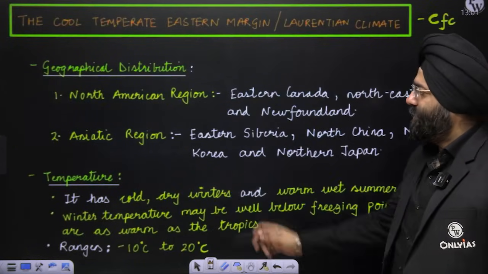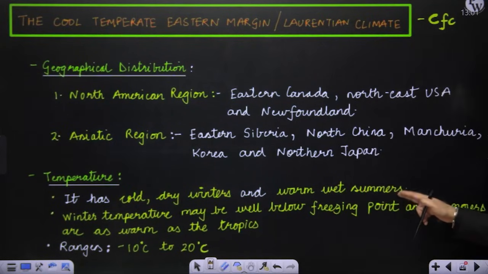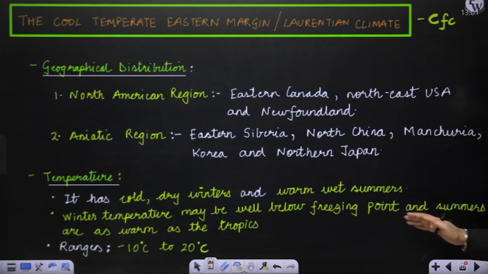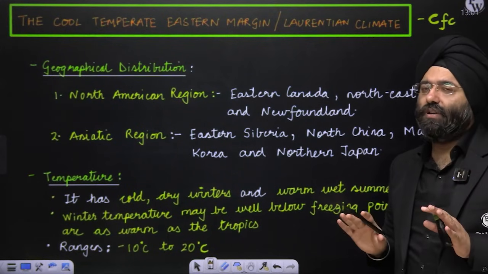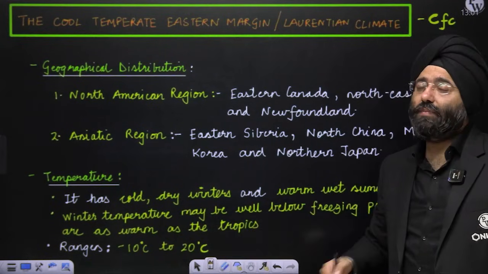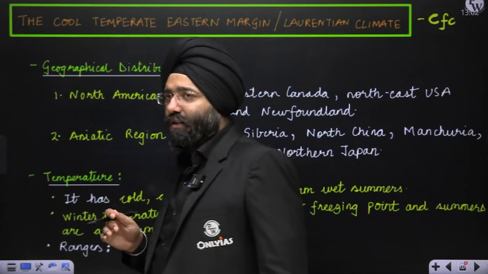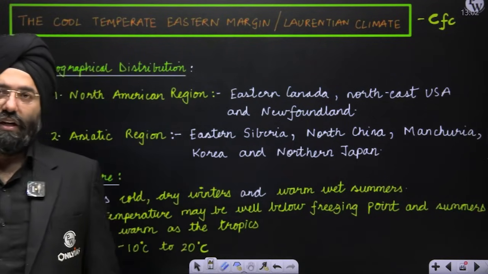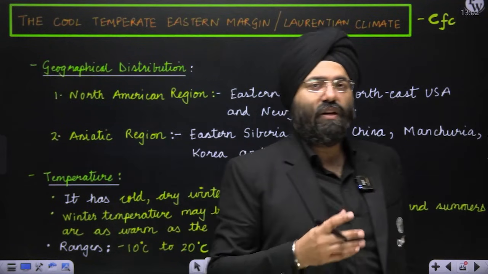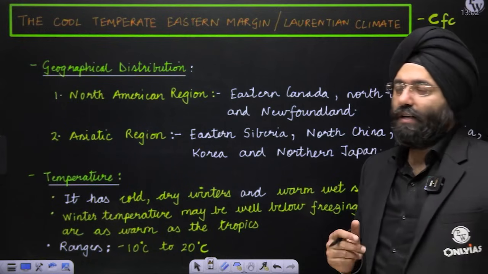Now, please understand temperature. It is cold and dry winters and warm and wet summers. Winter temperature might even go below the freezing point, and summers are like the tropical climate you experience. So the winters are very harsh here. The temperature ranges from minus 10 to 20 degrees Celsius. That means summers are good, around 20 to 25 degrees Celsius, but the winters are very harsh. Right now New York is again undergoing extreme waves of cold, frozen. Those are the extremities that you find, right?